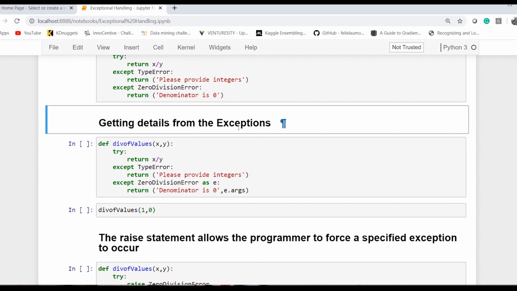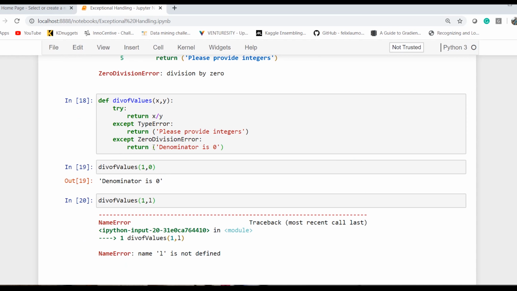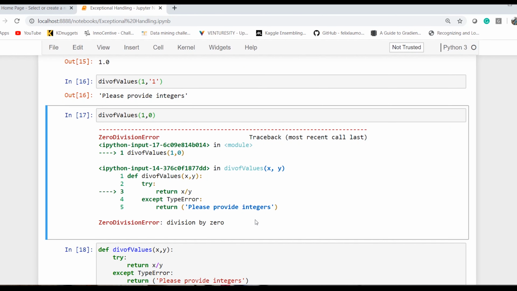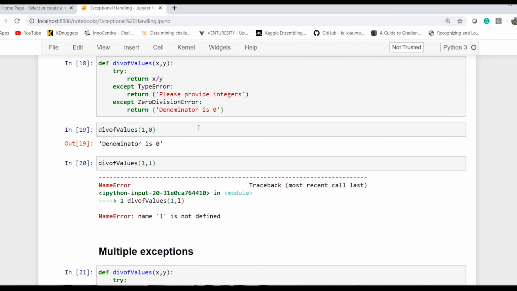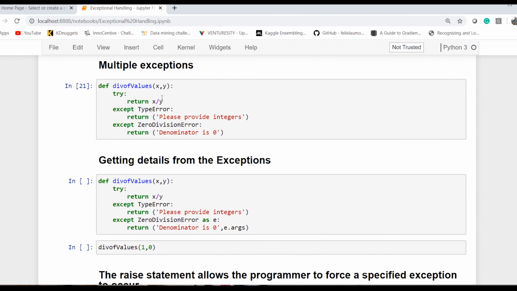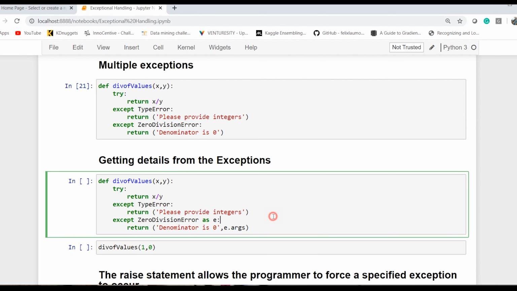Getting details from the exceptions. Now when we make an error like this where we have not handled it, we get a lot of information from our Python backend class. Similarly, we can control those classes and print those errors the way we want as an end result. So if I execute these particular commands here, to that exception you can save it as some element. I have just randomly used e, and then you can say e.args.